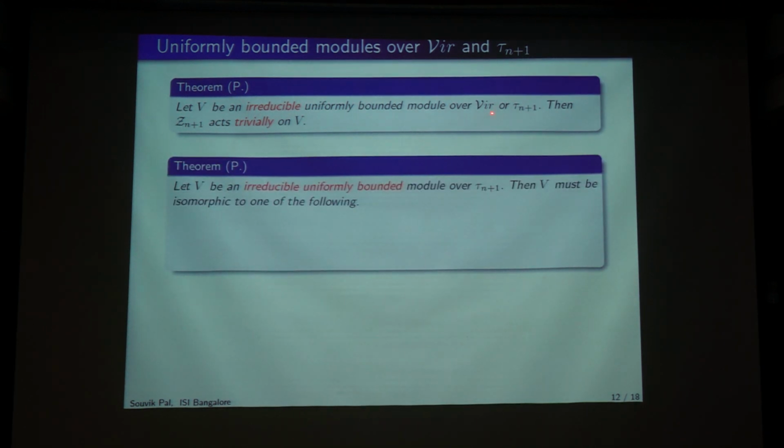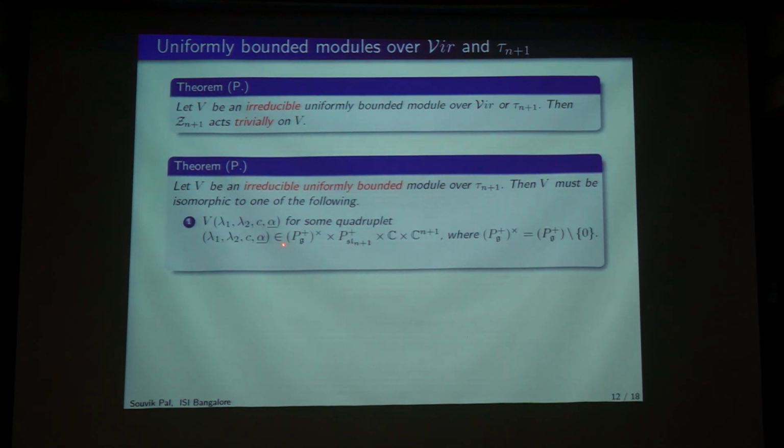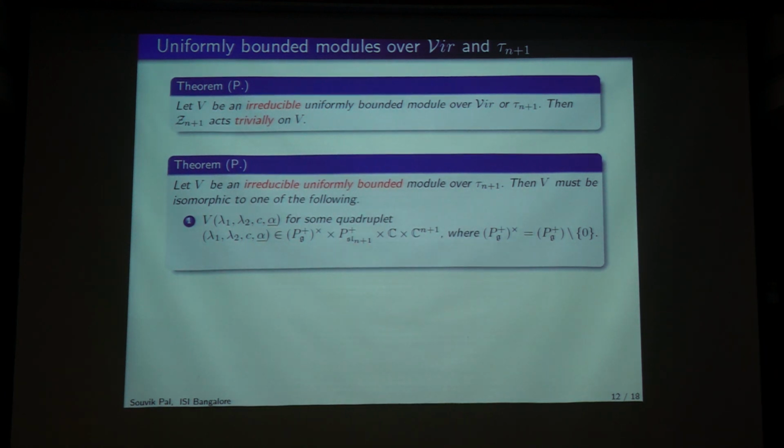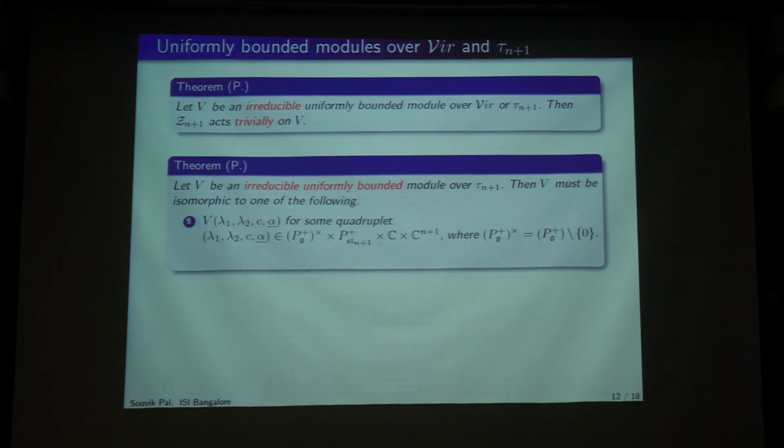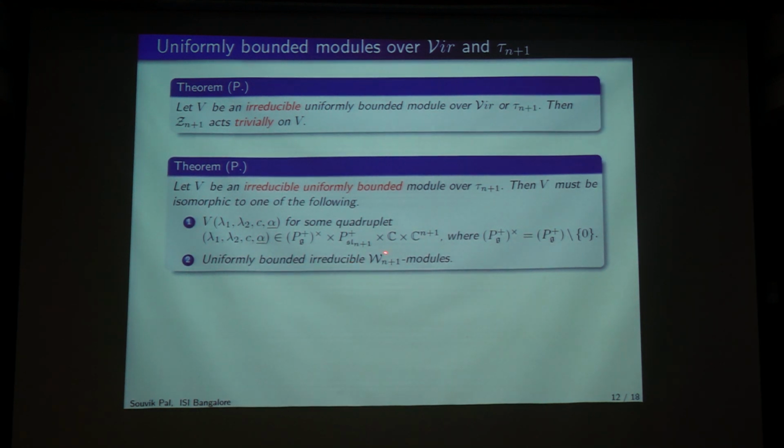Now for tau(n+1), one has to work a bit harder, and one gets this. It is exactly what I have defined, V lambda 1 tensor V lambda 2 tensor A(n+1), and here you note that I am taking the non-zero thing, because as I said, if lambda 1 is not equal to 0, that module is always irreducible, so I am taking the non-zero thing. And the other one is those uniformly bounded irreducible W(n+1) modules, what we just saw.